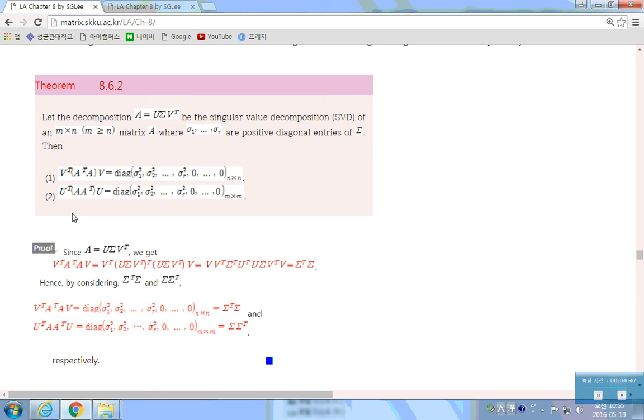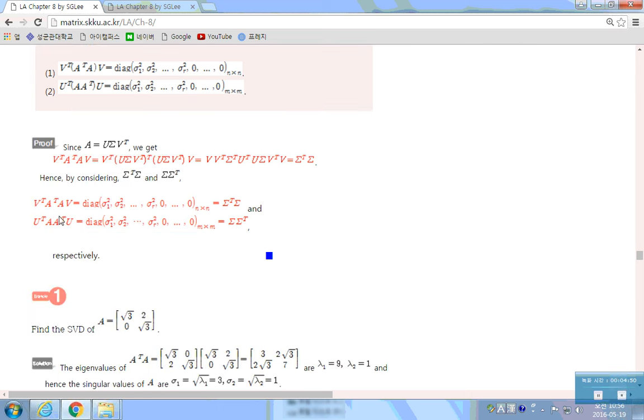So you can easily find this. From here, what you see is that A transpose A is unitarily diagonalizable to this matrix, and the column vectors of V are eigenvectors of A transpose A. And A A transpose is unitarily diagonalizable to this matrix, which means the column vectors of U are eigenvectors of A A transpose. So if you find the eigenvalues and eigenvectors of A A transpose or A transpose A, then you will find the matrices U and V and those sigma i's, the diagonal matrix sigma.